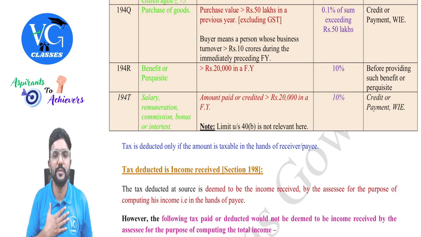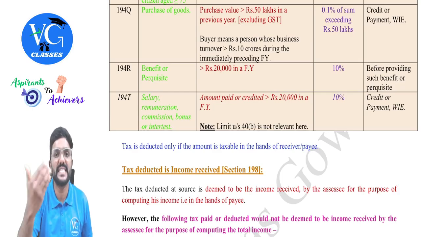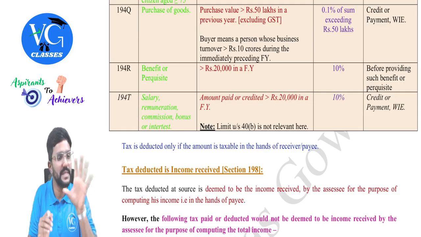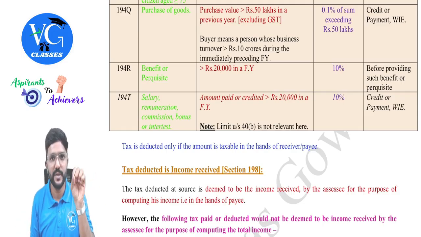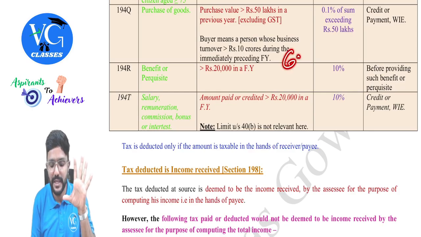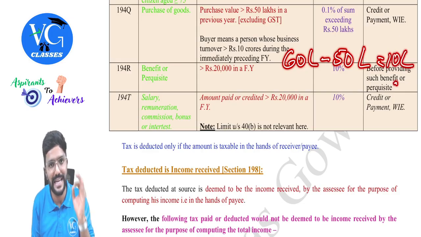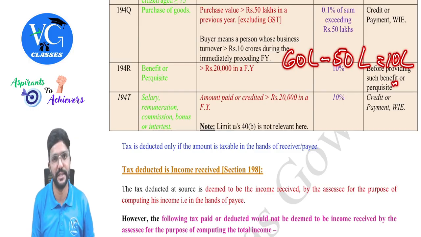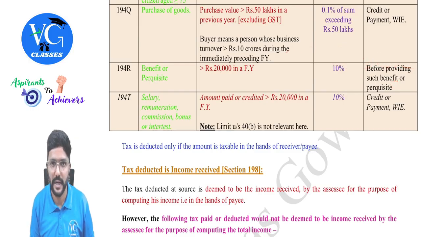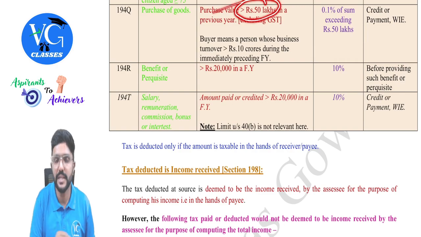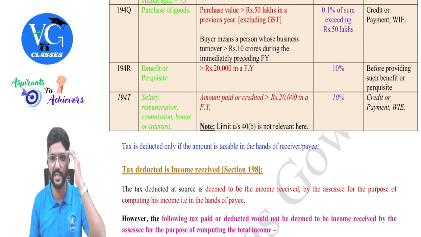For example, assume I have purchased goods from you for 60 lakh. So I am making a payment of 60 lakh plus GST. So TDS has to be deducted on 60 lakh, which is excluding GST, minus 50 lakh, which is the threshold limit. How much do we get? 10 lakh. So on 10 lakh, 0.1% TDS has to be deducted. Clear? And please be careful while checking this 50 lakh, it should be excluding GST, guys.